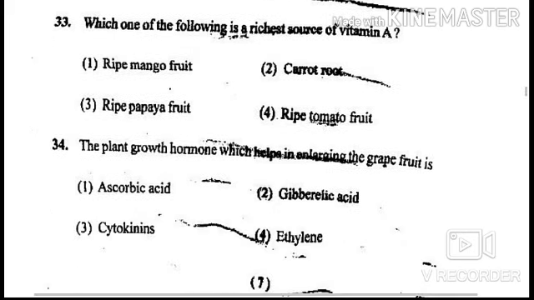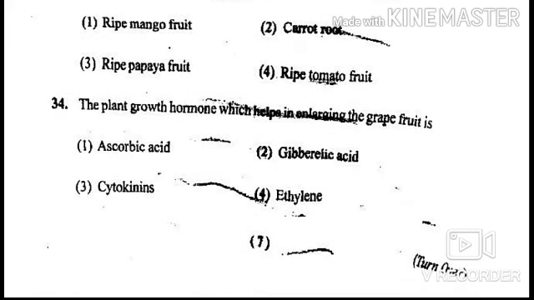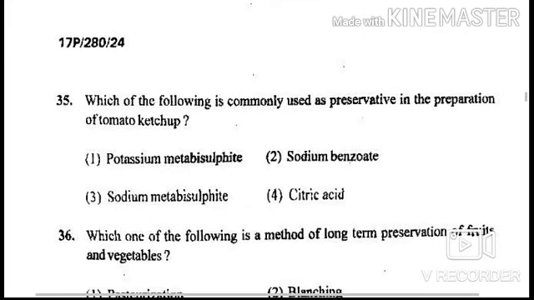Next question is, the plant growth hormone which helps in enlarging the grapefruit is, options are ascorbic acid, gibberellic acid, cytokinins, and ethylene. The plant growth hormone which helps in enlarging the grapefruit is option number 2, gibberellic acid. Next question is, which of the following is commonly used as preservative in the preparation of tomato ketchup?